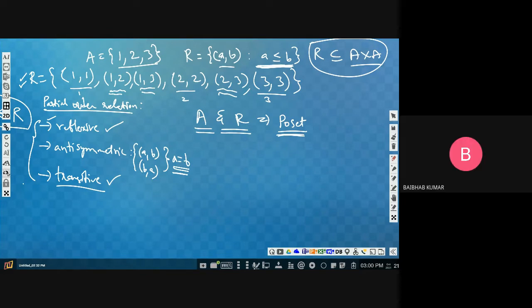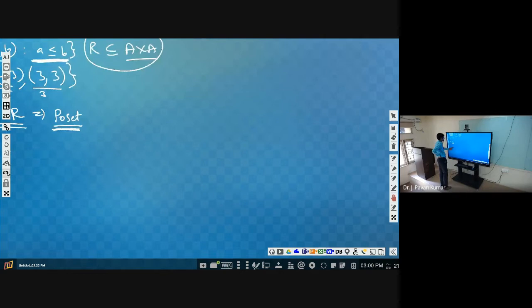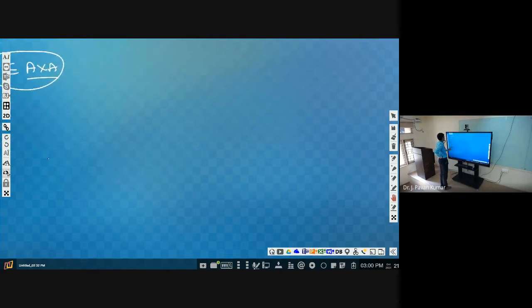Yes, sir. Now let us see one or two more examples on this partial order relation, partial order set. Then you will get more clarity.